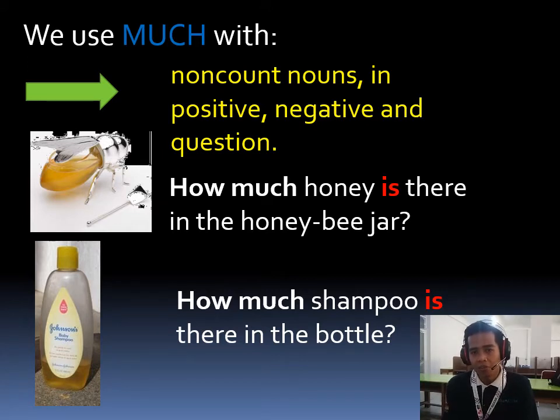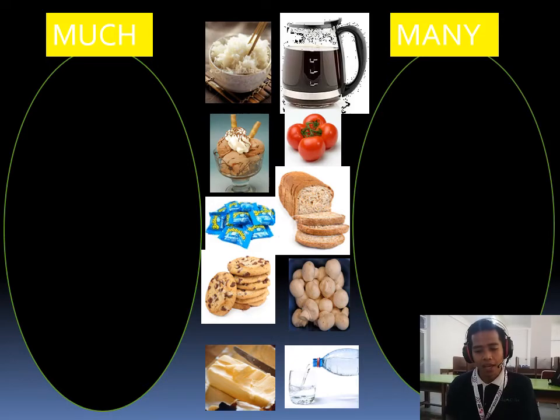Okay, let me remind you one more time. We use many for countable nouns and we use much for uncountable nouns. We can use them in positive, negative, or question. Okay, let's see much and many. Let's move every picture into the column much or many.